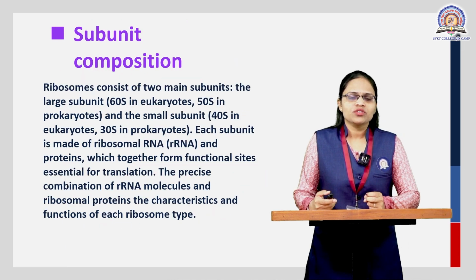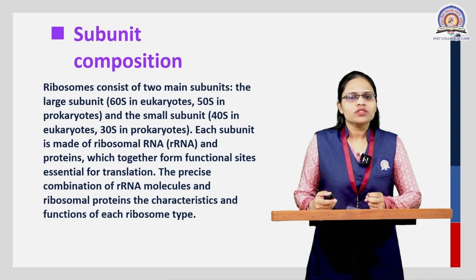Subunit composition: the ribosome consists of two subunits, the larger one and the smaller one. In eukaryotes the larger subunit is the 60S, while in prokaryotes it is the 50S. The smaller subunit in eukaryotes is the 40S, while in prokaryotes it is the 30S. Each subunit is made up of ribosomal RNA and proteins, which together form the functional unit for protein synthesis, that is, the translation process. The precise combination of rRNA molecules and ribosomal proteins gives the characteristics and function of each ribosome type.